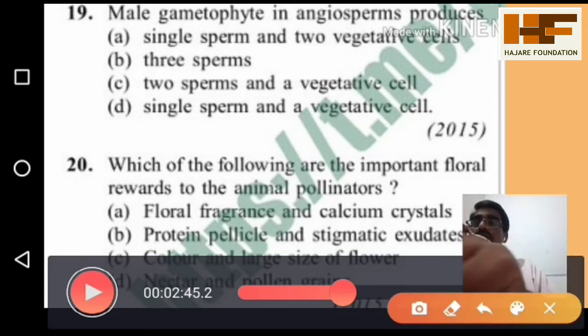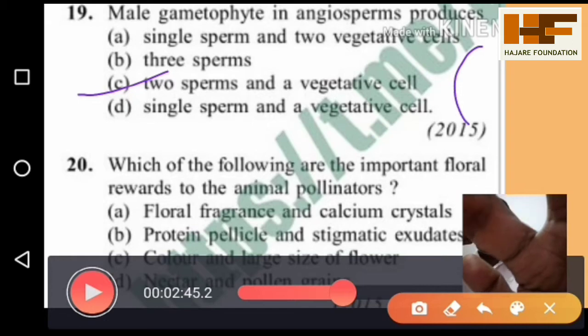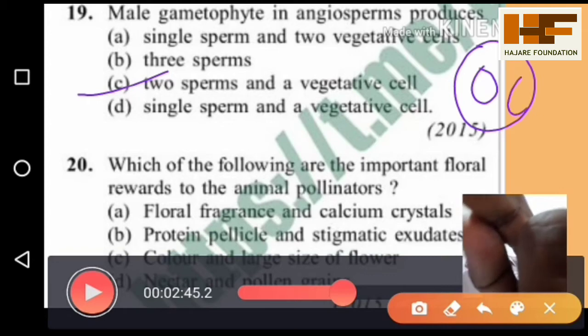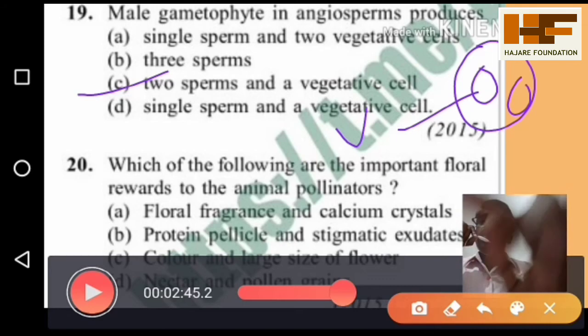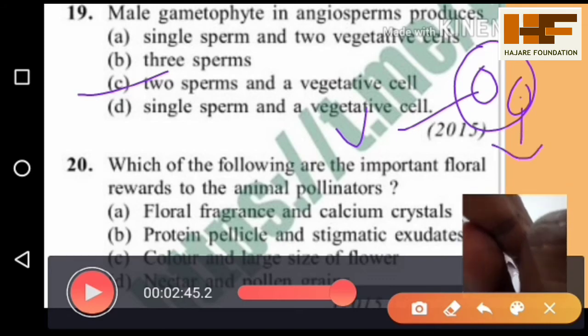How do you see this? Male gametophyte is nothing but the pollen grain. That pollen grain has 1 vegetative cell and 1 generative cell. The generative cell nucleus undergoes division.